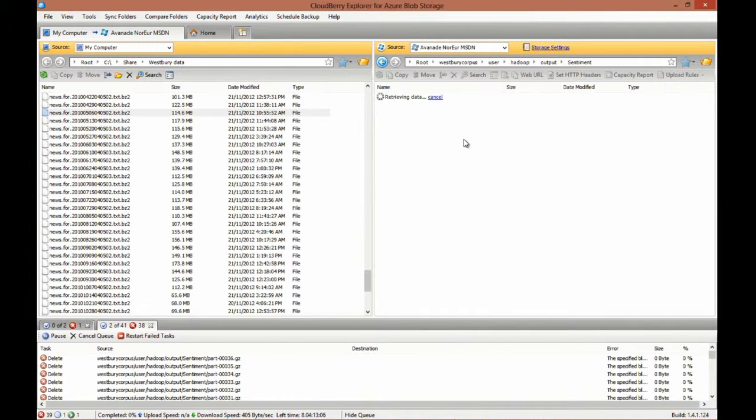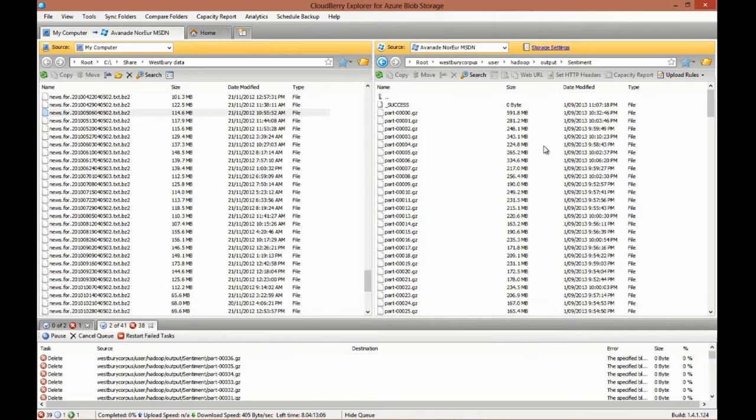So I'm just going to quickly go into Cloudberry Explorer and validate that we've got lots of output, and we have, which is nice. So we've got lots and lots and lots of output files. Each of these files is part-da-da-da-da.gz. When Hadoop's processing the stuff, it dumps data back into what it calls partitions.